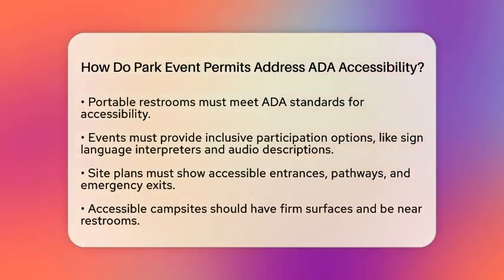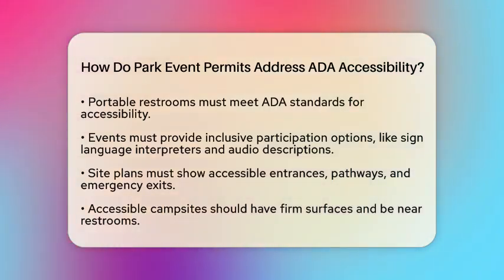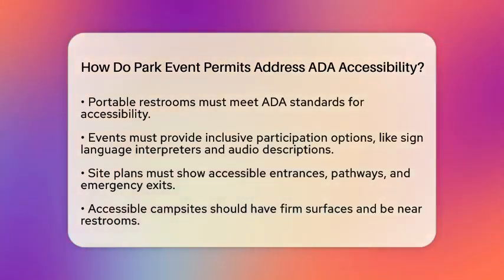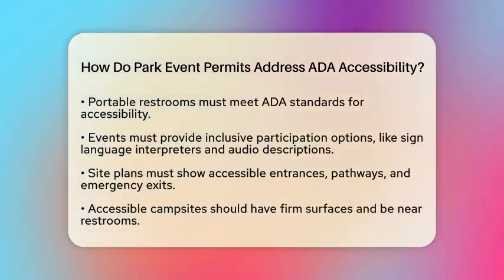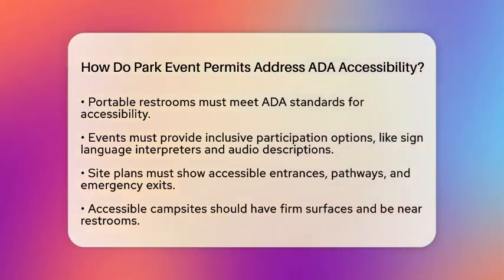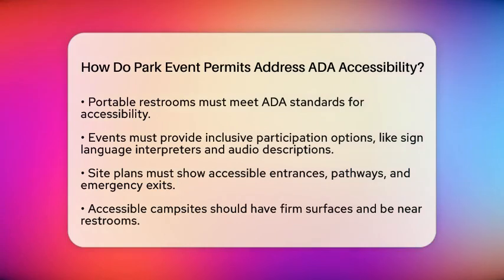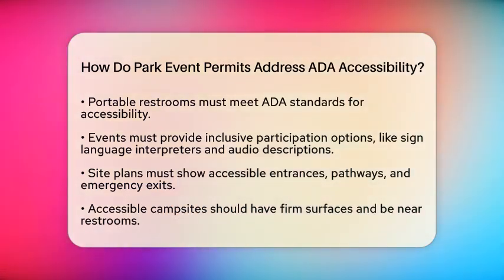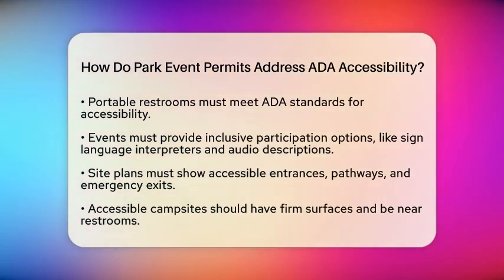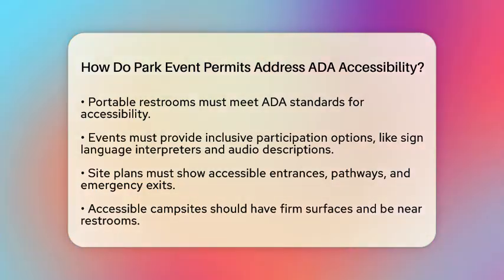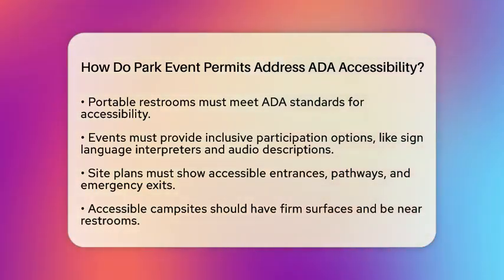Program access is another important aspect. Events must offer inclusive participation options. This could include providing sign language interpreters, audio descriptions, or alternative formats for printed materials. Activities like guided hikes or workshops must also accommodate mobility aids or sensory needs.